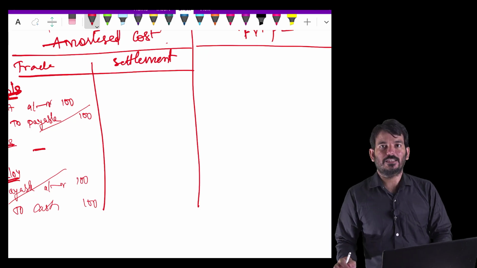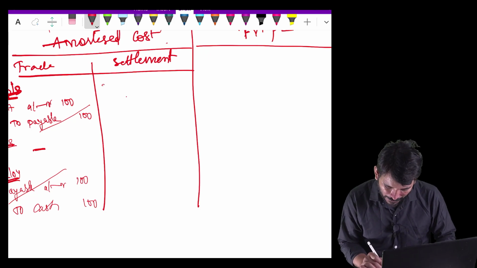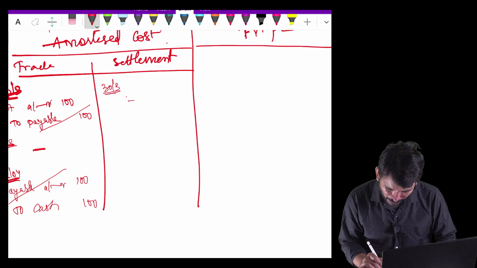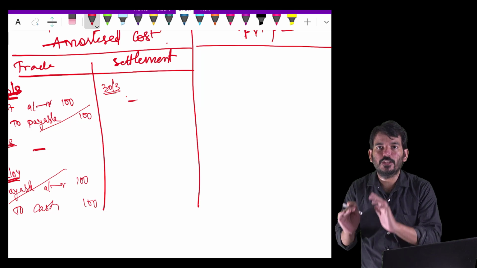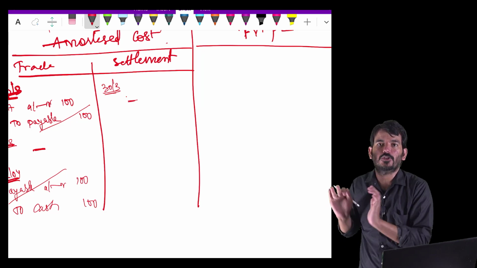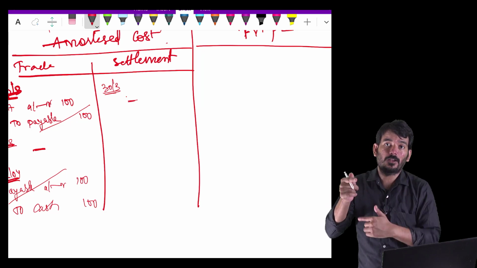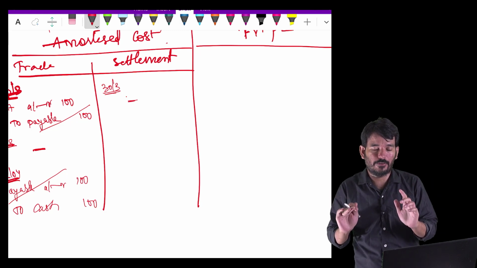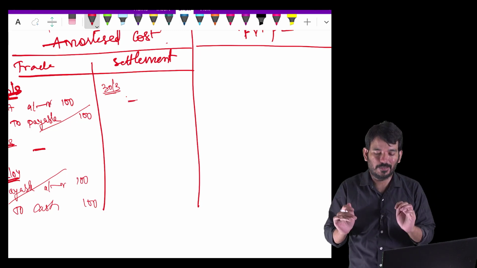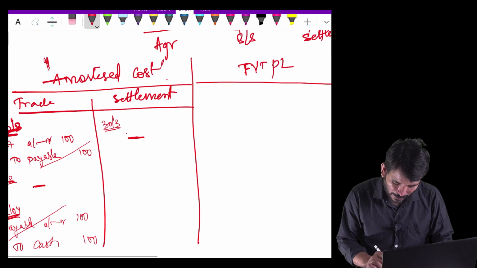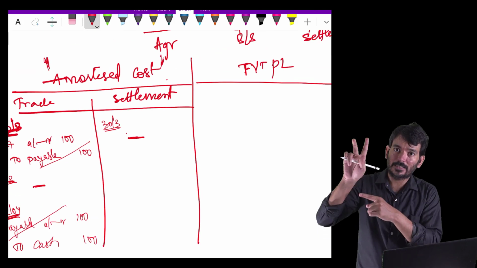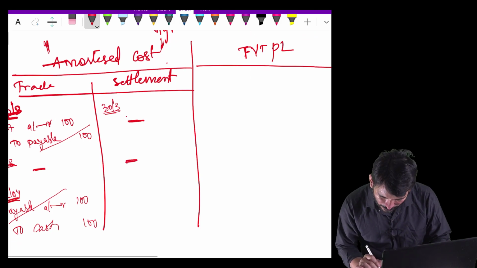When I am going with settlement accounting, I will not be writing any entry on 30th March. Why, sir? Because I am the kind of person who will write an entry only when I am receiving the goods, when I am receiving the stock. So when I am entering into an agreement, I will not write an entry. Because I am selecting amortization cost, though there is an increase of 2 rupees, I will not record the 2 rupees also.